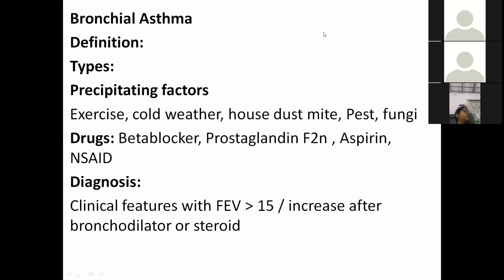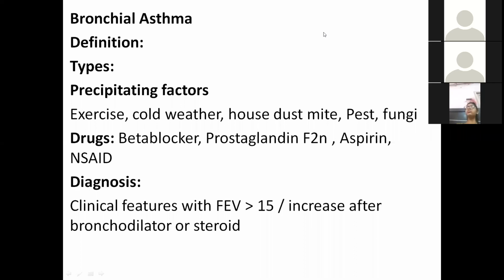Now diagnosis, how will you diagnose bronchial asthma? First, clinical features, as I have discussed, four features, these should be present along with forced expiratory volume in 1 second that is increased by more than 15% after bronchodilator or steroid therapy. I am again explaining. We measure the baseline forced expiratory volume in 1 second.